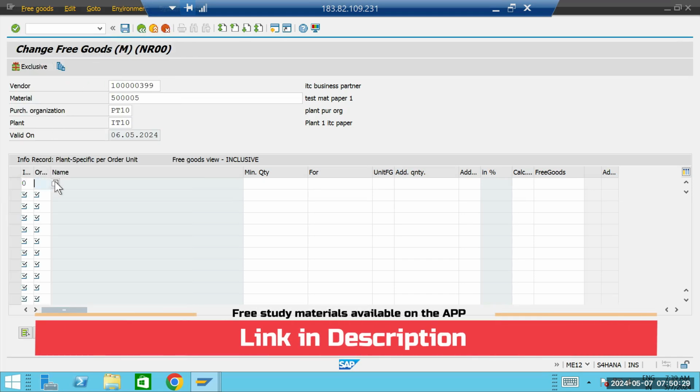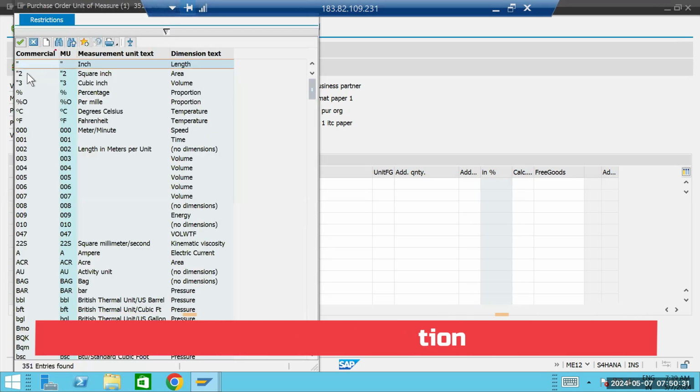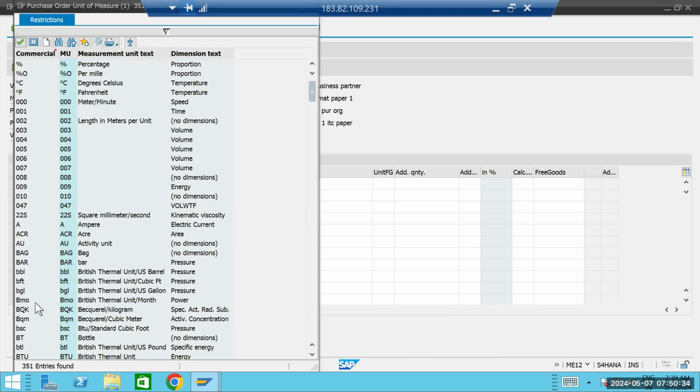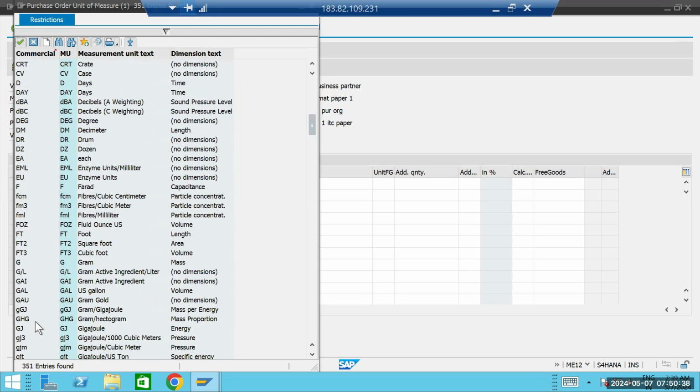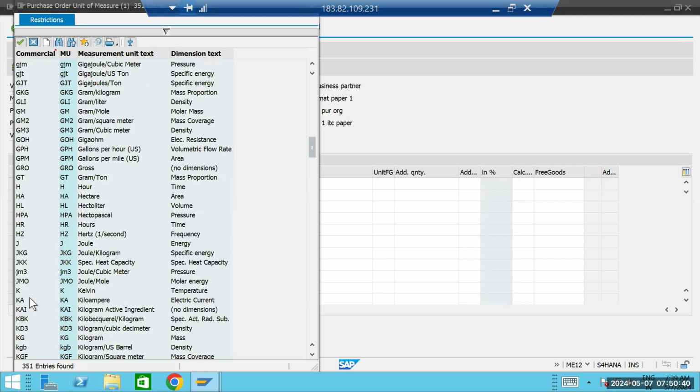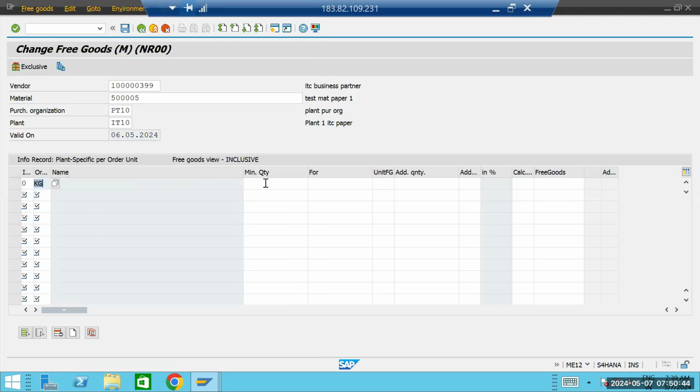Here you can select the base unit of measure or order unit. Let's say we are taking kg. Okay, so what is the minimum quantity? Let's say minimum you have to buy 100 quantity.